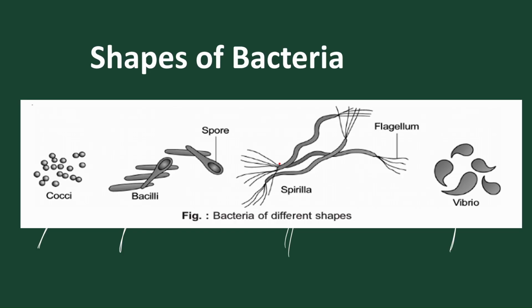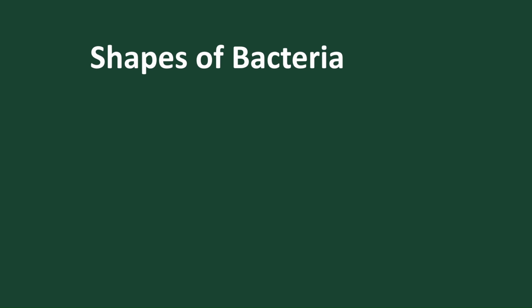There are different types of bacteria present, and the Cocci is again classified into different types. The Bacillus is also classified into different types, and other bacteria are also classified. Let's discuss one by one the classification of bacterial shape. Let's talk about the first shape of bacteria, the Coccus form.